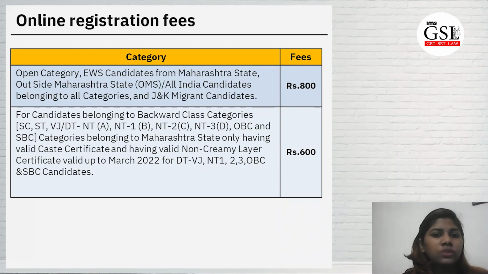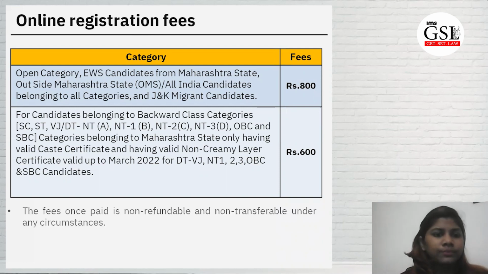For candidates belonging to backward class category, SC, ST, VJ, DT, NTA, NT1, NT2, NT3, OBC and SBC categories belonging to Maharashtra state only, having valid caste certificate and having valid non-creamy layer certificate valid up to March 2022 for DJ, DT, VJ, NT1, 2, 3, OBC and SBC candidates. So there's a difference of 200 rupees in the different categories. Okay, make sure again you see and you have that certificate, whichever category you belong to.